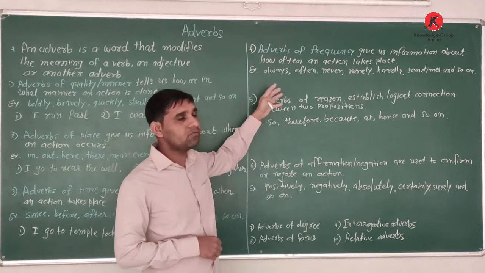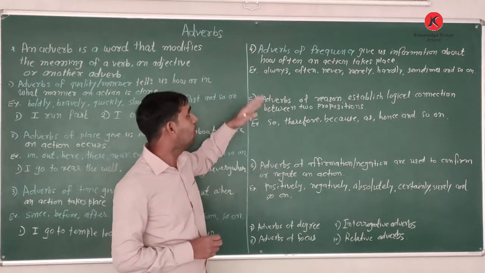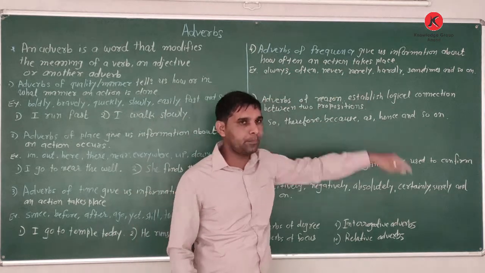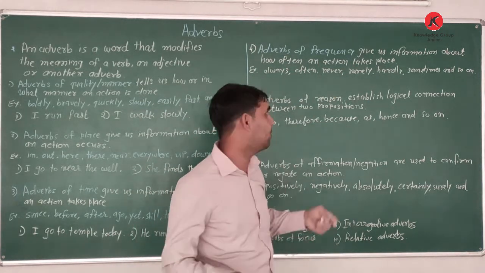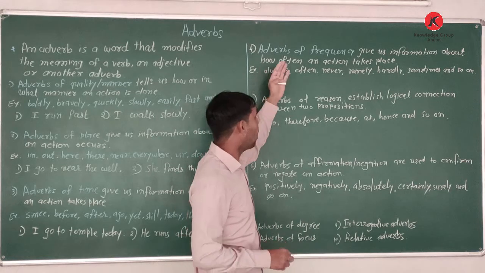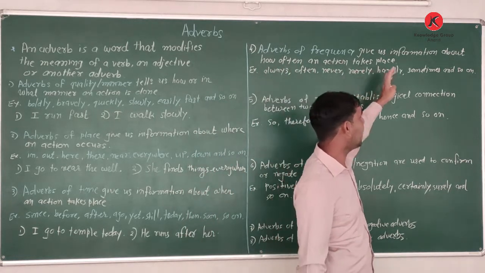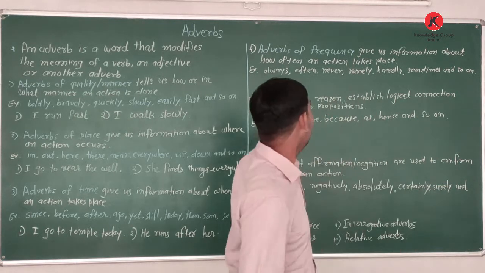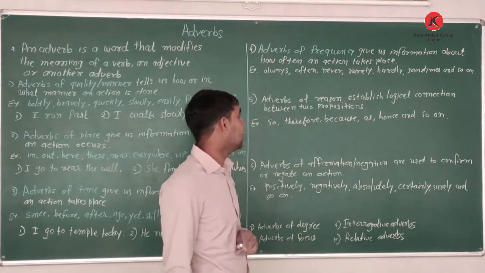Then the fourth one is adverbs of frequency. Adverbs of frequency give us information about how often an action takes place. How often? How many times? See: always, often, never, rarely, hardly, sometimes, and so on. These are the words we use as adverbs of frequency.